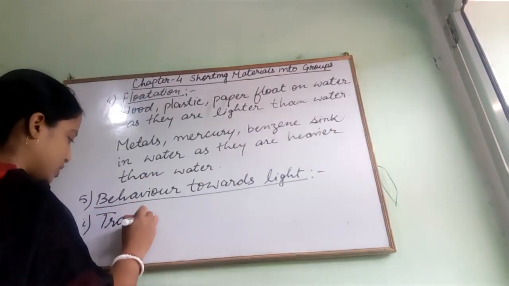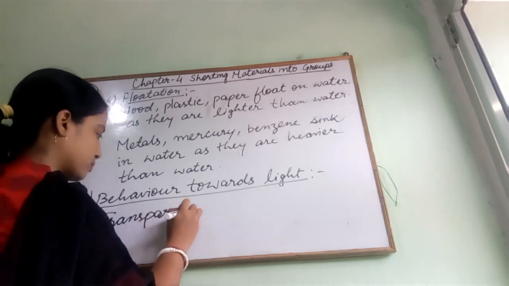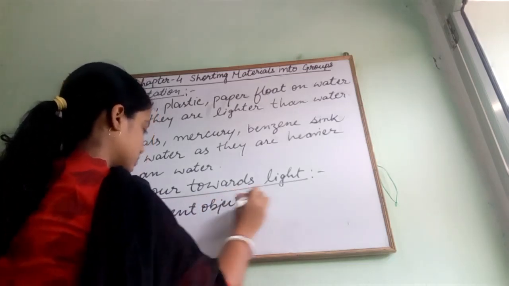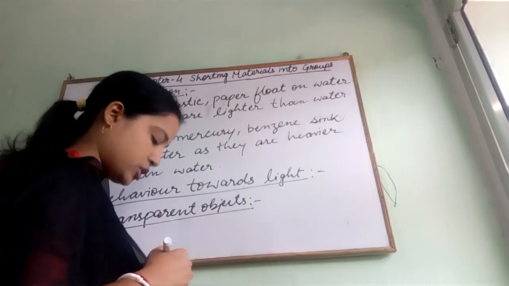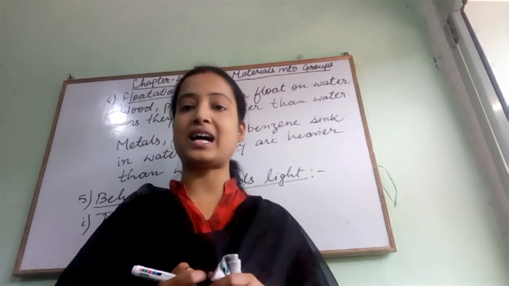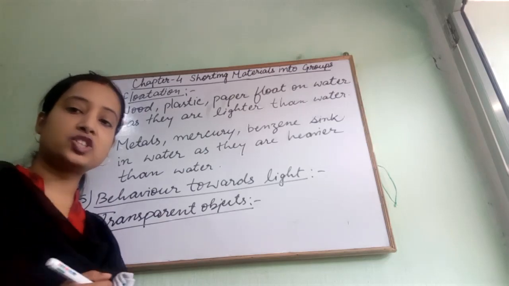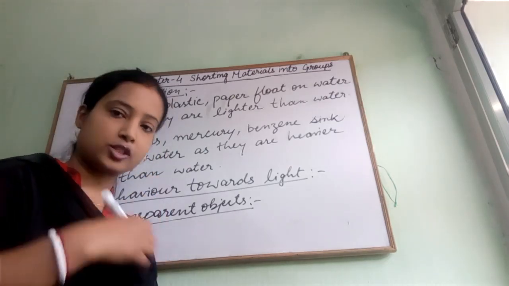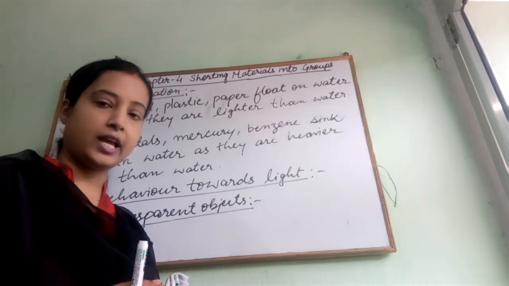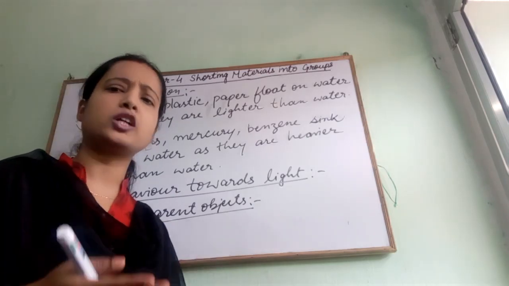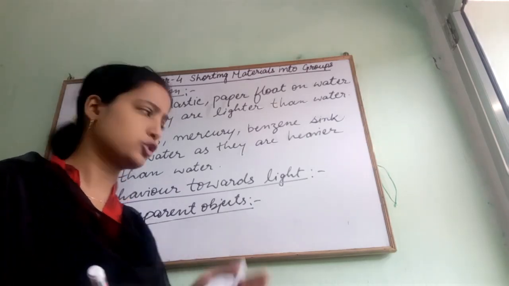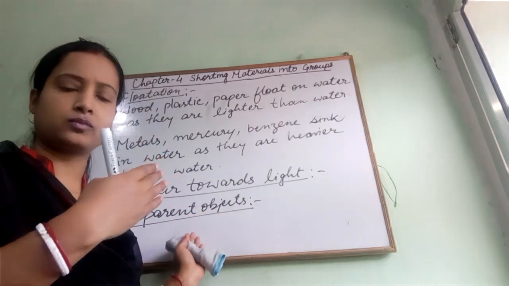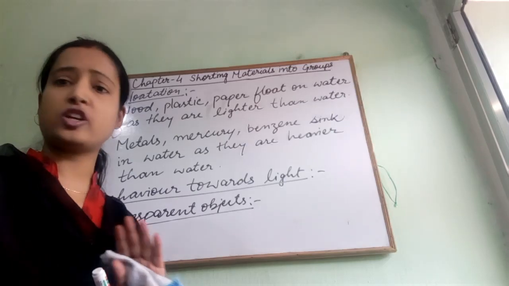Transparent objects. Transparent objects are those objects which allow light to pass through them completely. In other words, light can pass through a transparent object clearly, and there is no obstacle.